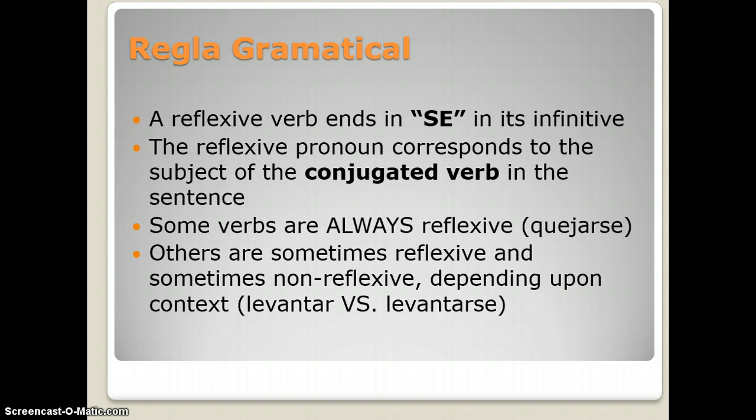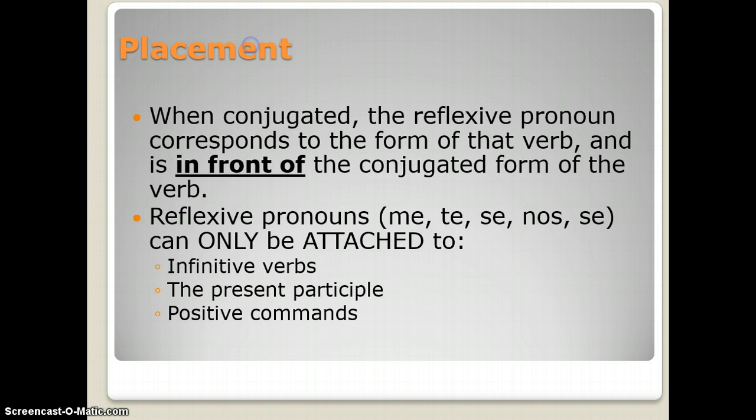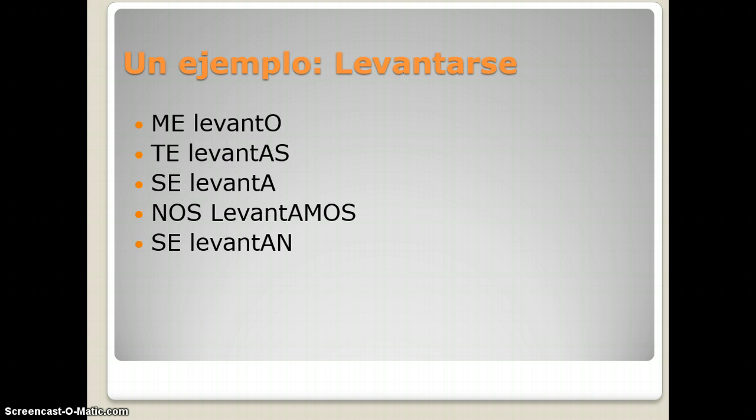Those are all reflexives. When we see a reflexive verb with a reflexive pronoun at the end, we need to make sure that we include that pronoun when we conjugate our verb. When we conjugate reflexive verbs, the pronoun is going to come in front of the conjugated form. We can only place the pronoun on the end in three cases. If we have an infinitive, if we have a present participle, which is ando or iendo, or with positive commands, which we will talk about later on.